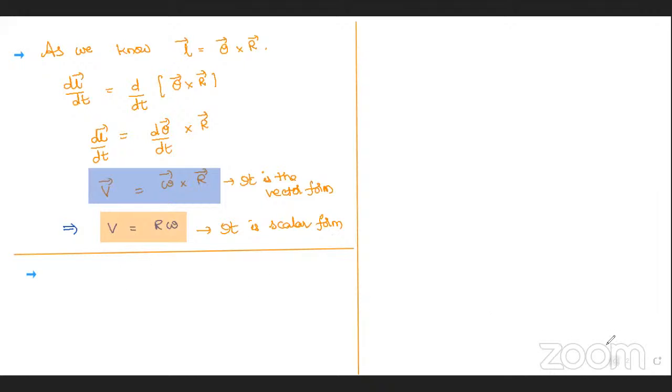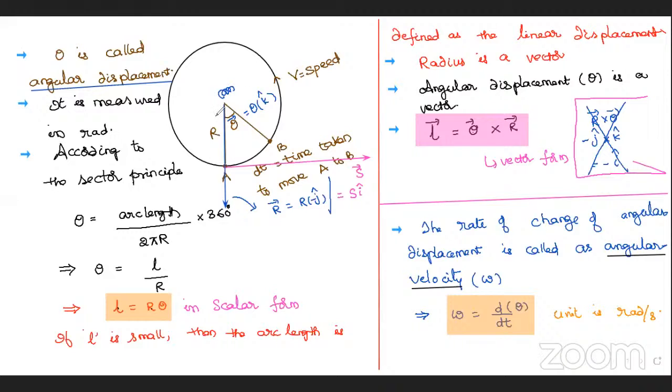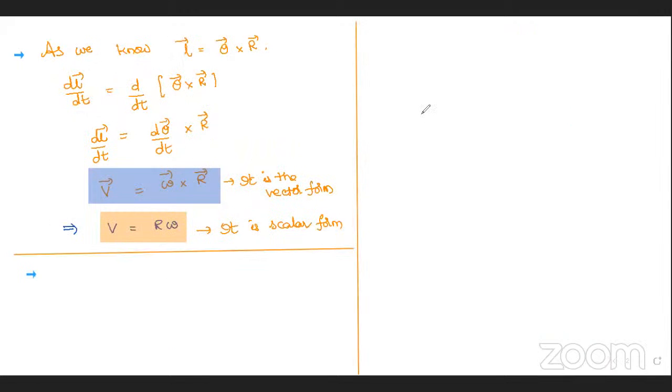And here, what I am trying to say is, when theta changes, we wrote the rate of change of theta. In the same way, if omega changes, I have to say rate of change of omega. That one I am going to write here. The rate of change of angular velocity is called... rate of change of velocity is acceleration.